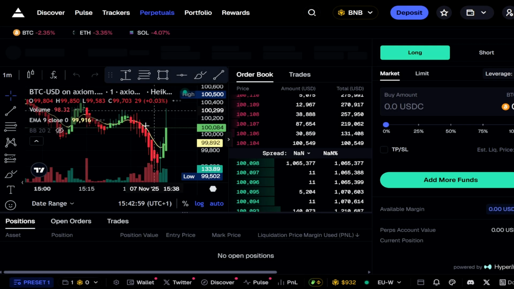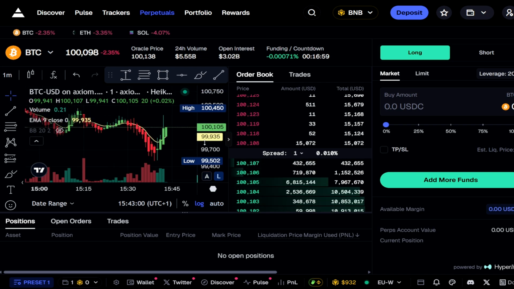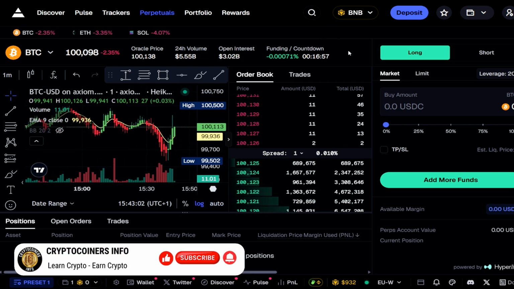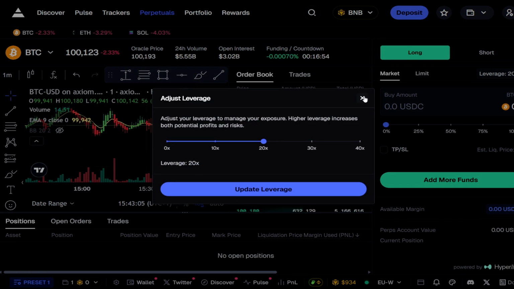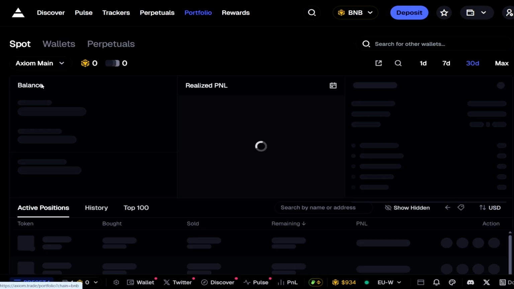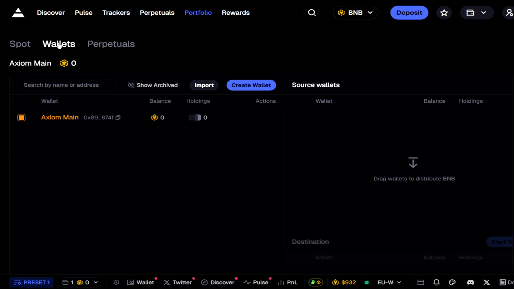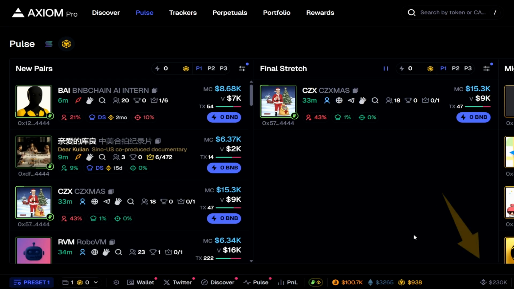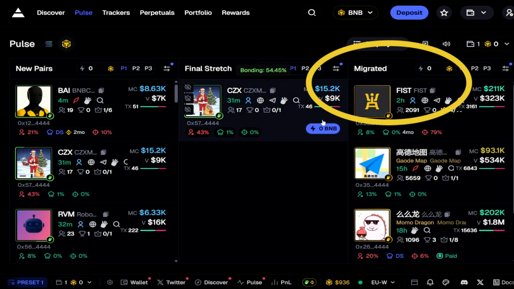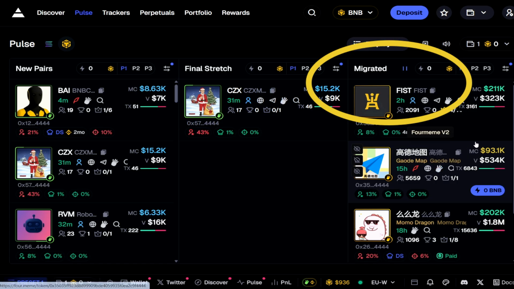On the perpetual page you can buy or sell meme coins with leverage, but this is very risky, so be careful here as you can lose a lot of money if you don't know what you're doing. The portfolio page shows your balance, your current and past meme coin trading history and your wallets. Below the page is the estimated token migration price for BNB coins and also for 4meme coins. Tokens that reach this market cap make it into the migrated column.